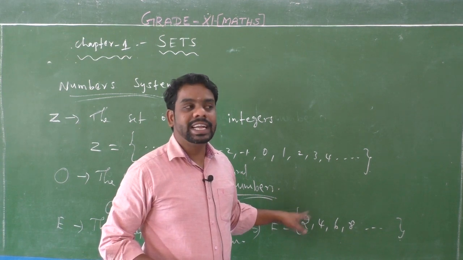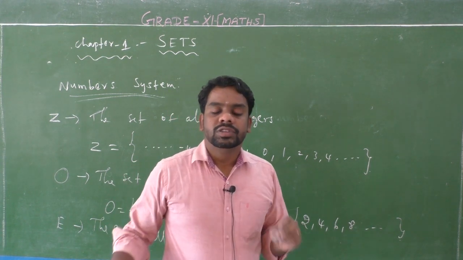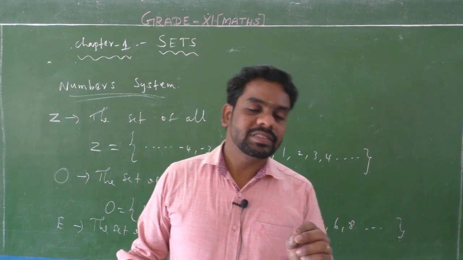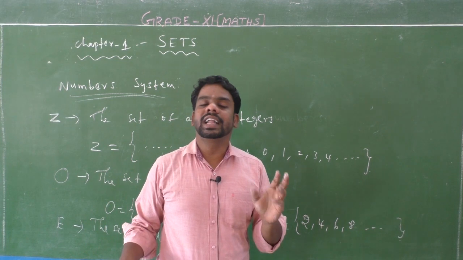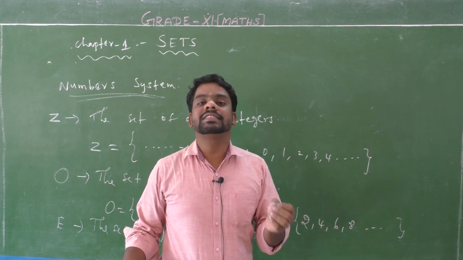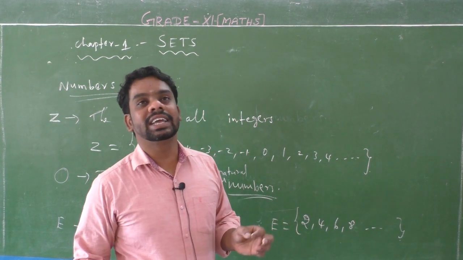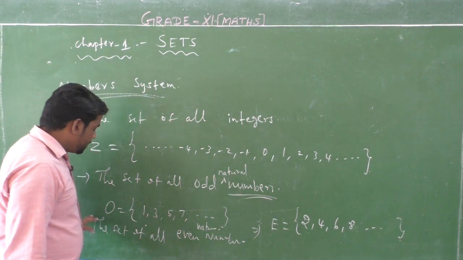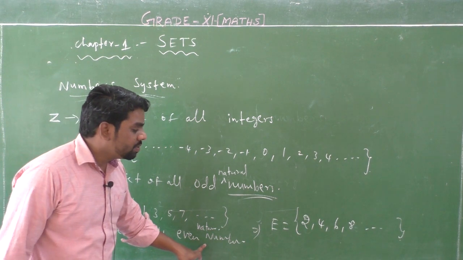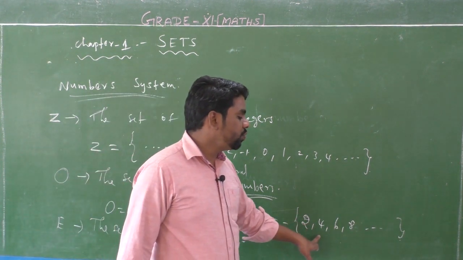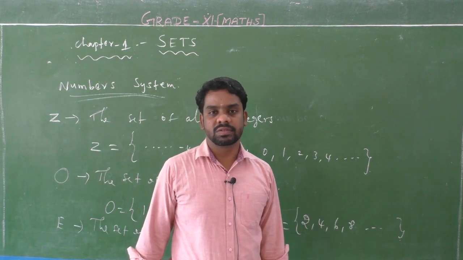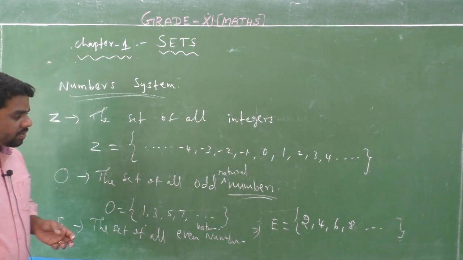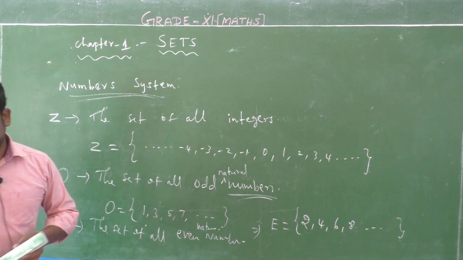Even integers mean 0, plus or minus 2, plus or minus 4, plus or minus 6, plus or minus 8, plus or minus 10 and so on. Plus or minus even numbers are called even integers. Here the set of all even natural numbers is 2, 4, 6, 8 and so on. Okay, so you must understand the difference.